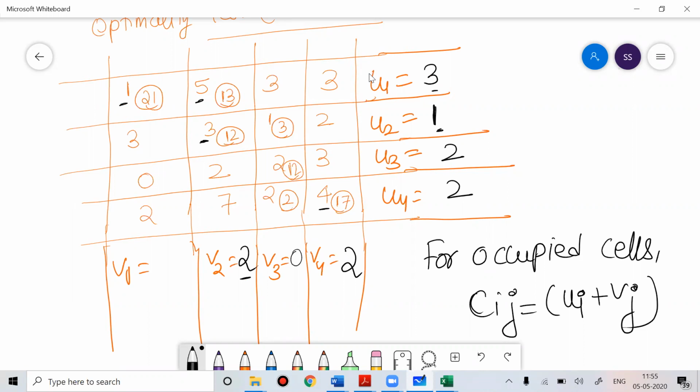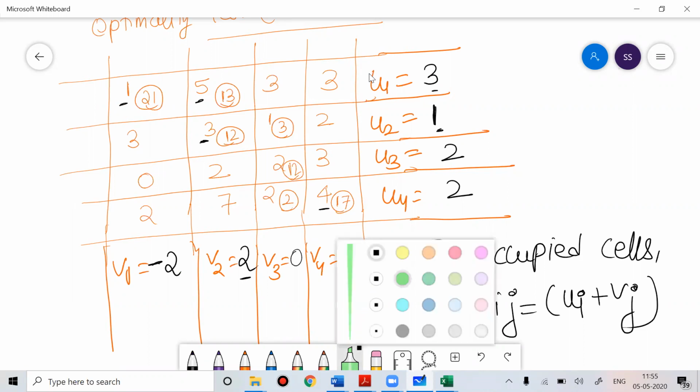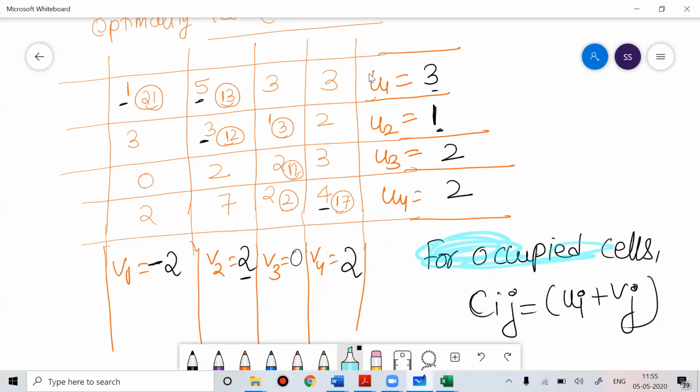So this I can write as minus 2. So now I found the value of U1, U2, U3, U4, V1, V2, V3, V4, where we used the formula for occupied cells. From day one, I'm teaching you the same thing again. For occupied cells, we use the formula Cij equals Ui plus Vj. For the last 3 hours, I'm teaching you the same thing.